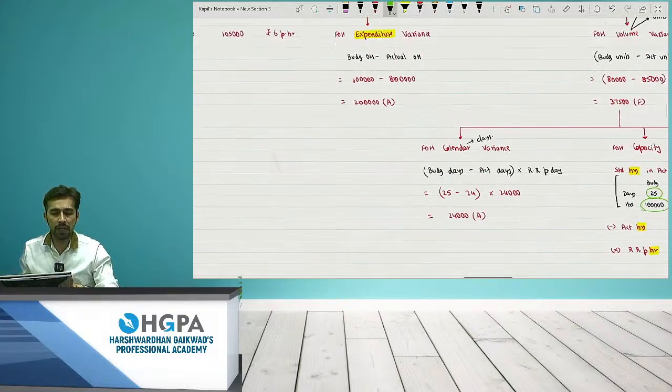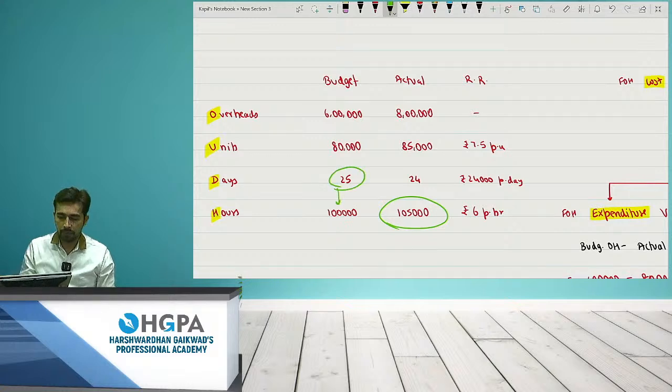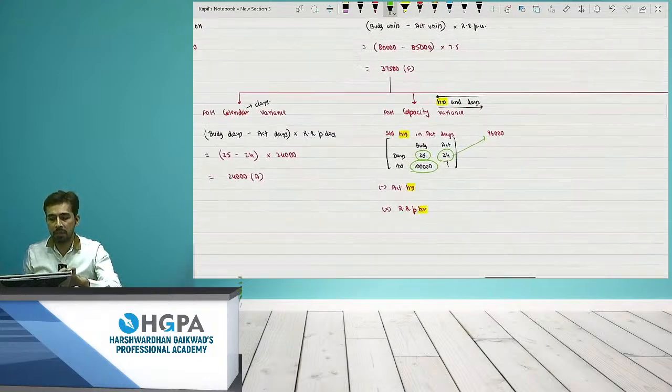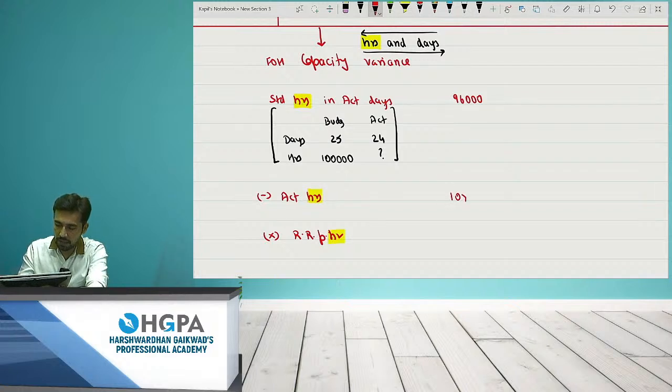But actually, how many hours did you work? Actual hours is 1,05,000. Can I say you worked more than your capacity? You were supposed to sit only for 96,000 hours, but you actually spent 1,05,000 hours. So 96,000 minus 1,05,000 will give me 9,000, and the recovery rate per hour is 6. Can I say the answer is 54,000?